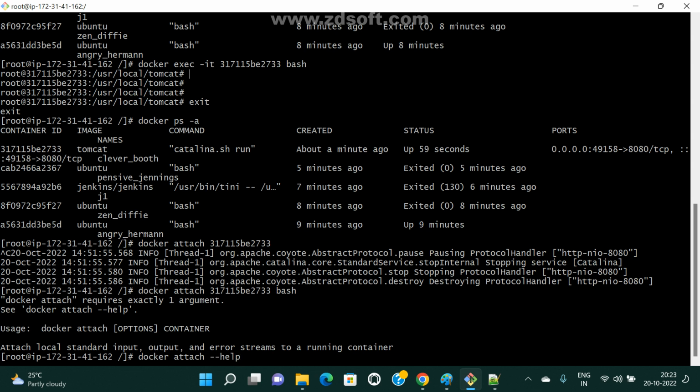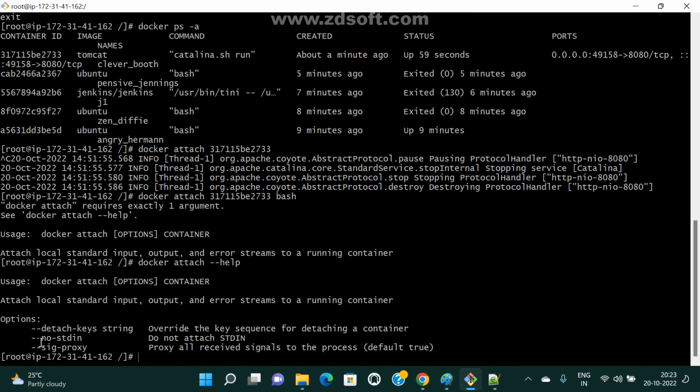Okay, so mostly in that case also we can use it. We can pass some arguments also, like --no-stdin to not attach STDIN, and --sig-proxy. With the container ID, Tomcat.